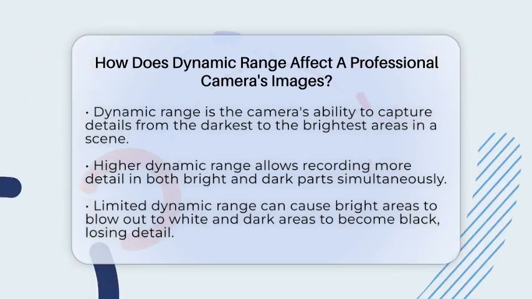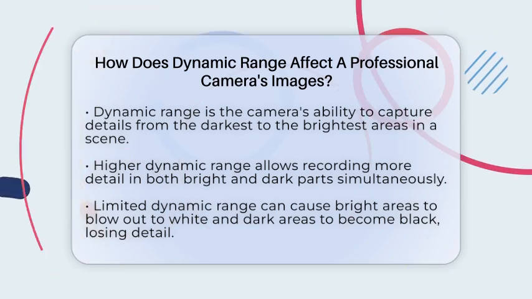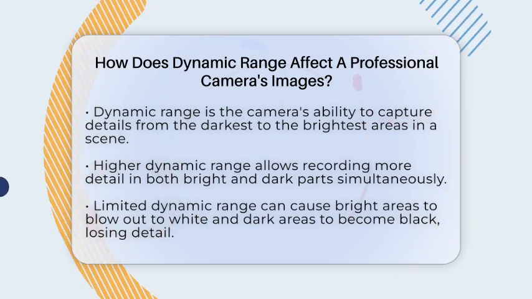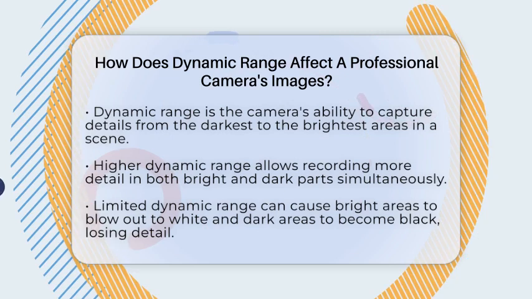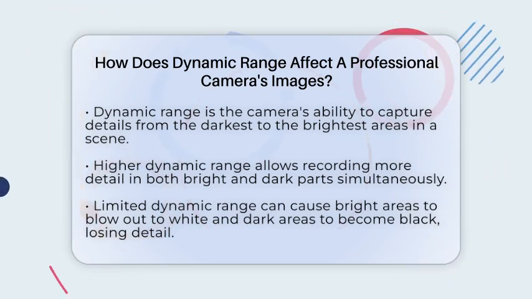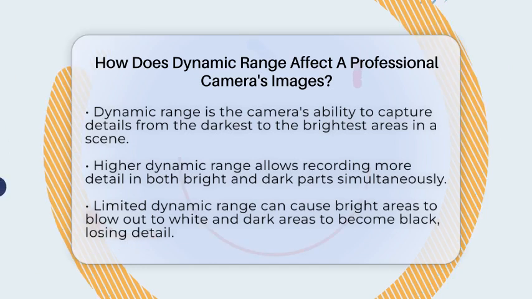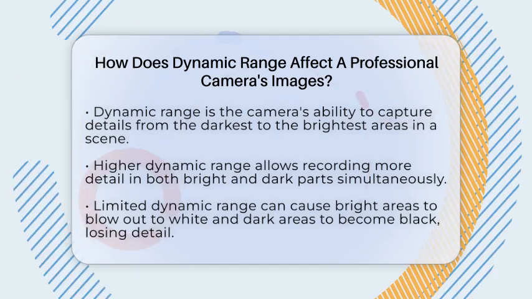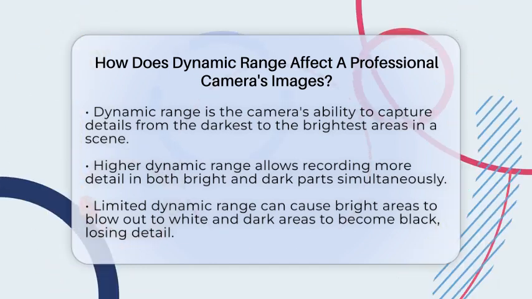It's like the camera's ability to see all the shades from the darkest black to the brightest white in one shot. A higher dynamic range means your camera can record more detail in very bright and very dark parts of a scene at the same time. This results in images that look more natural and true to what you actually saw.